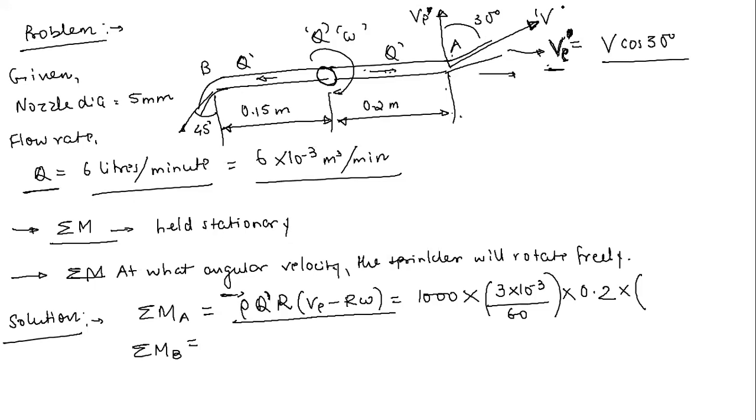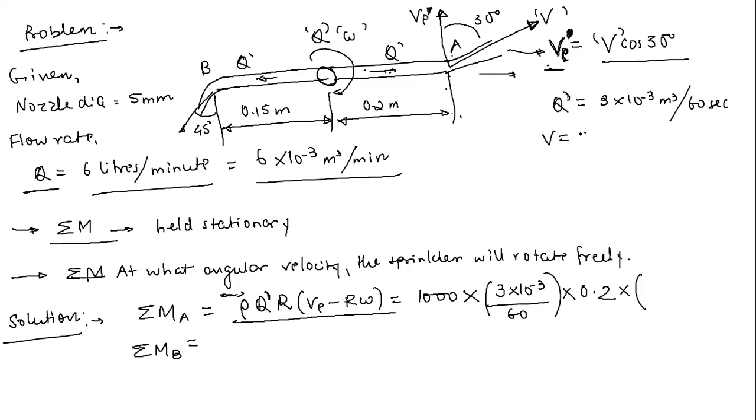Now how to calculate this v? Tell me, how to calculate this v? What is this v? How to find out this v? Calculate v from q dash. Yeah, very good. So we know that q dash is how much? 3 into 10 to the power minus 3 meter cube, divided by 60 seconds. So now q dash is provided to you.